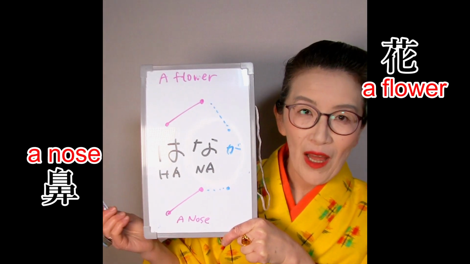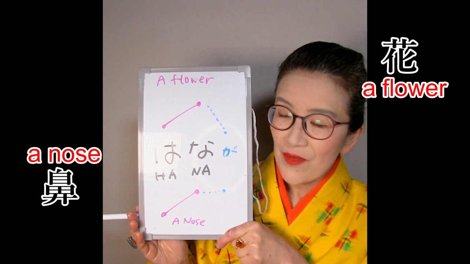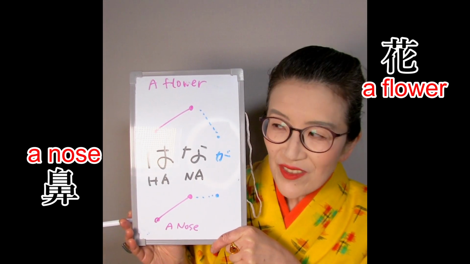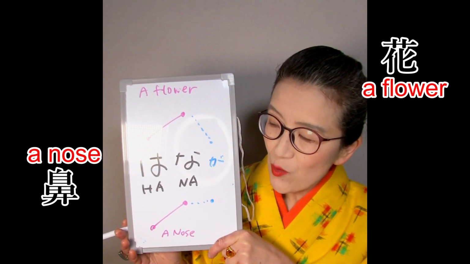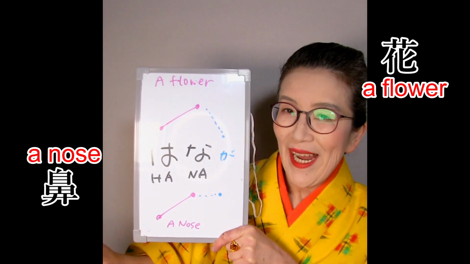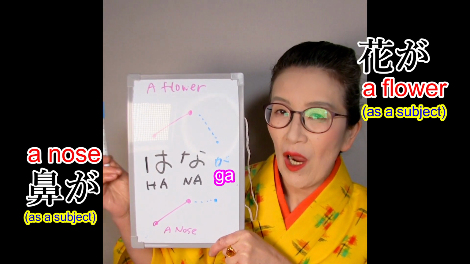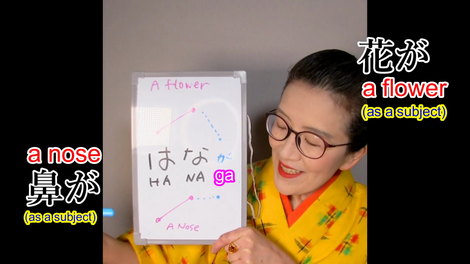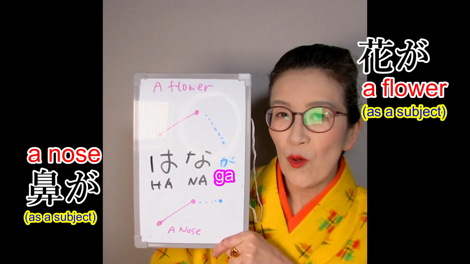Hana, a flower. Hana, a nose. Oh, what is the difference? We can distinguish these two words when we add a particle here. For example, when we add ga, hana ga, a flower. Hana ga, a nose.